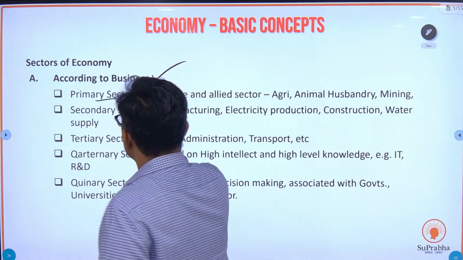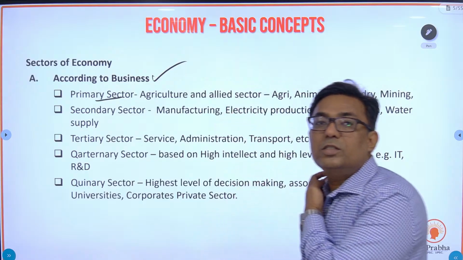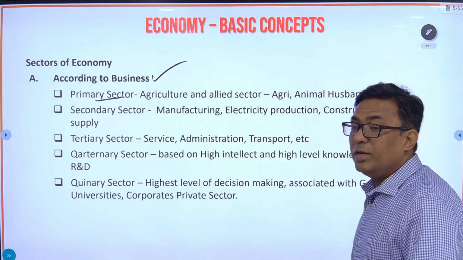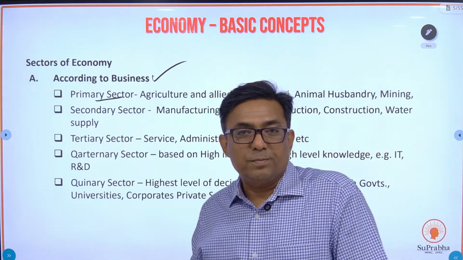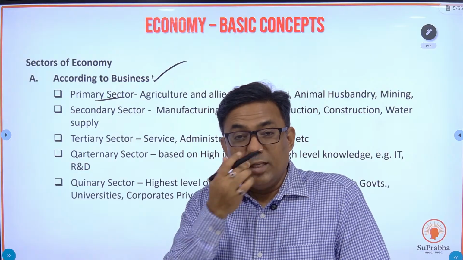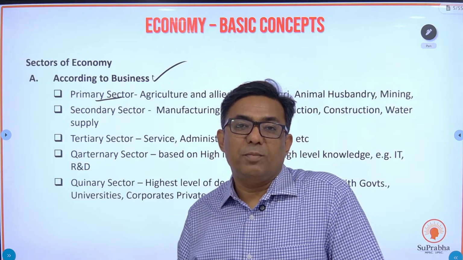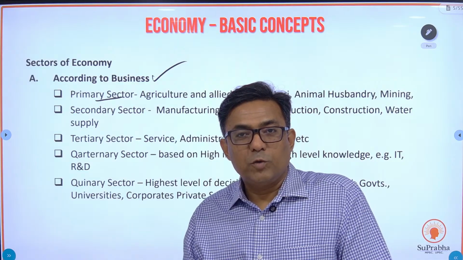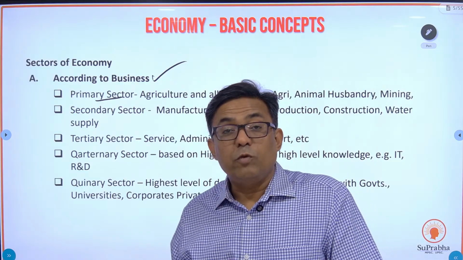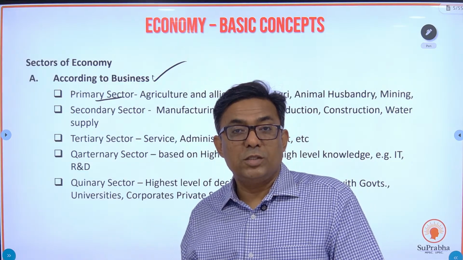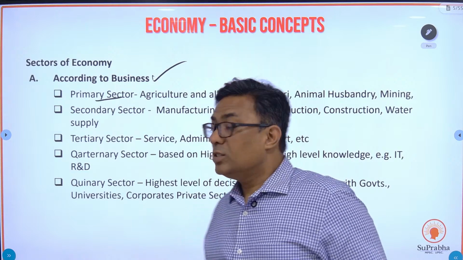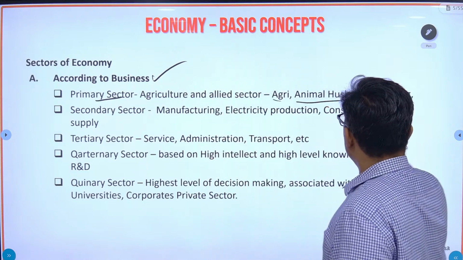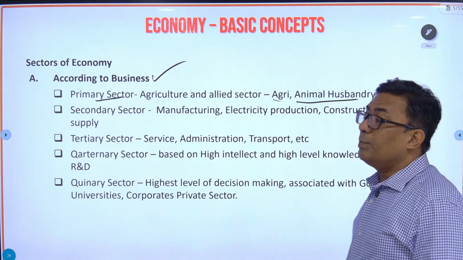First is the primary sector. Primary sector is one which is based on nature. So whatever we get from nature, that falls in primary sector. So what do you get from nature? Food crops, agriculture, horticulture, everything. Forest produce, fisheries. All these things you get from nature. So agriculture, animal husbandry, mining, this is all primary sector.